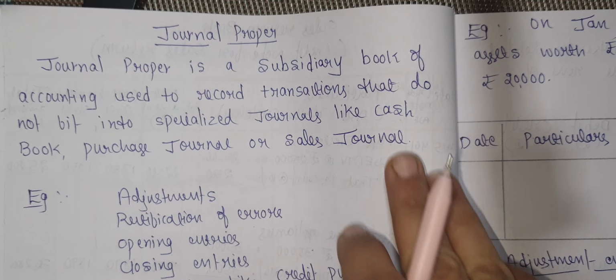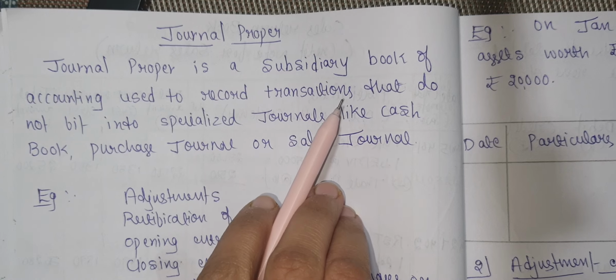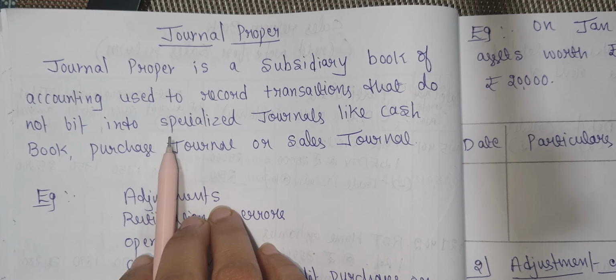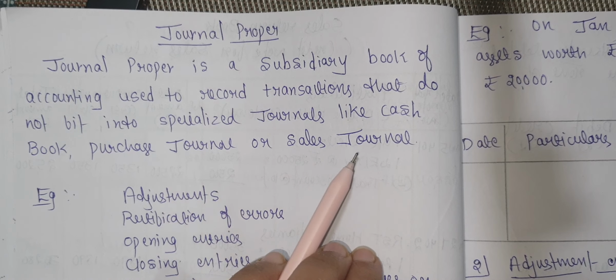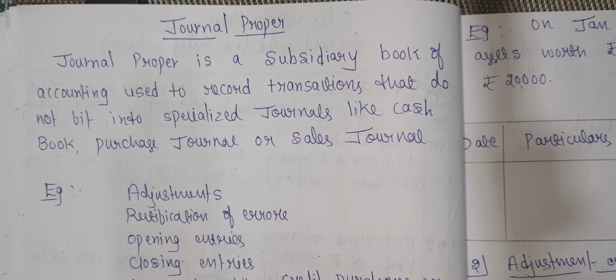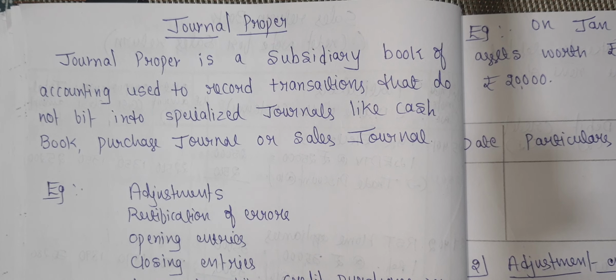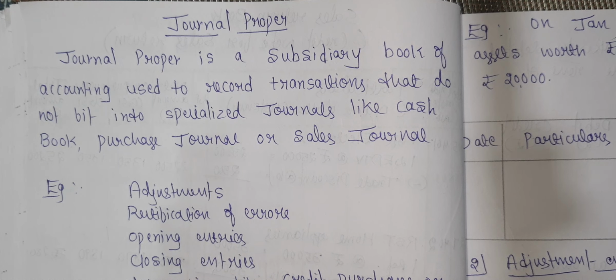It is a subsidiary book of accounting. Here we will record the transactions that do not fit into specialized journals like cash book, purchase journal or sales journal. It means a book that is maintained to record the transactions which do not find place in special journals. That is known as journal proper.